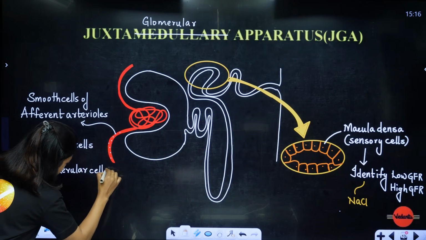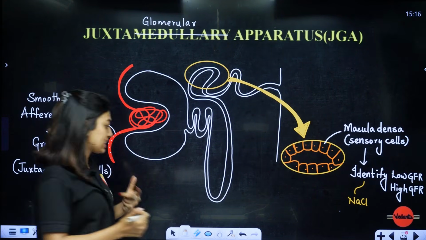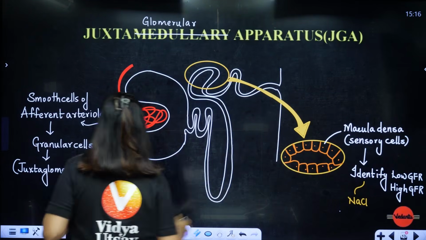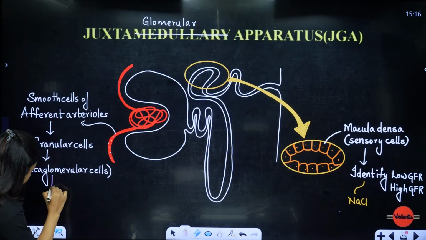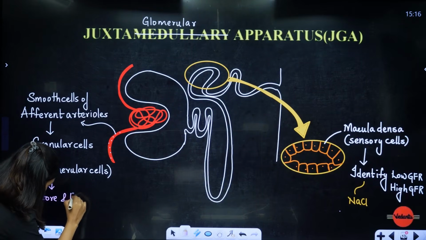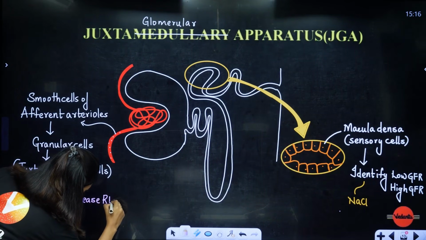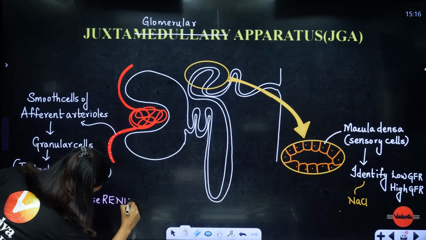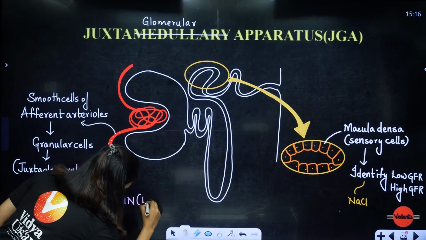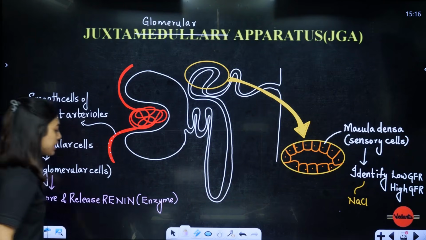The cells, students, are granular. That means they can store or secrete certain enzymes. So, these cells can store and release renin enzyme.